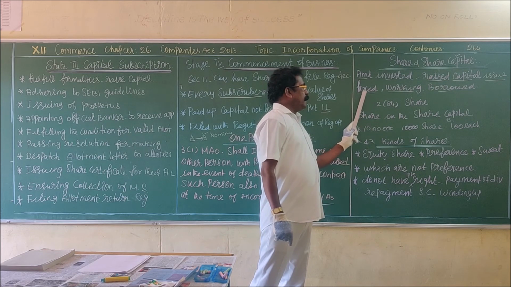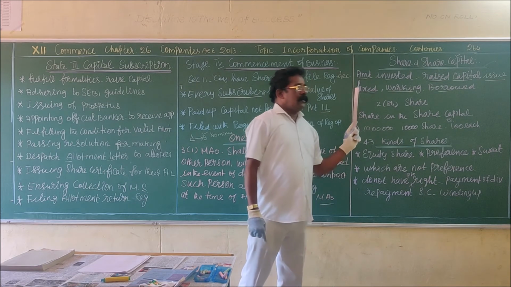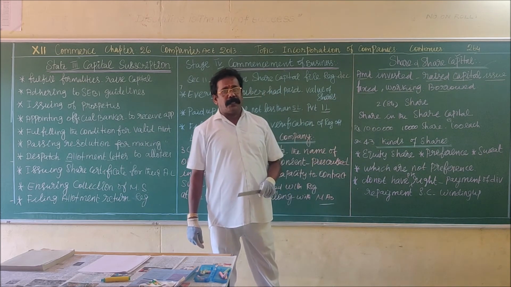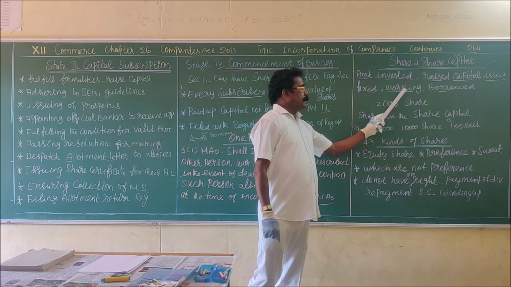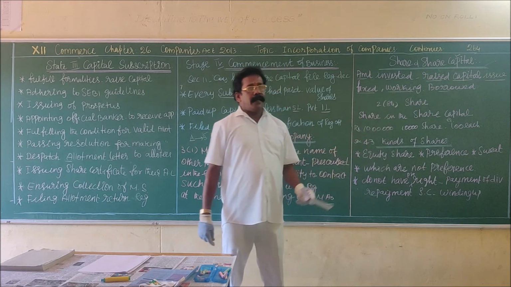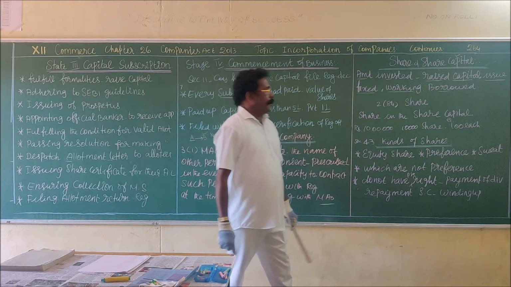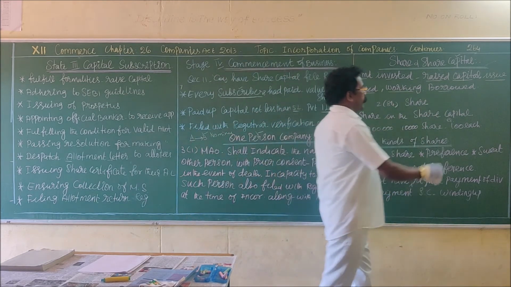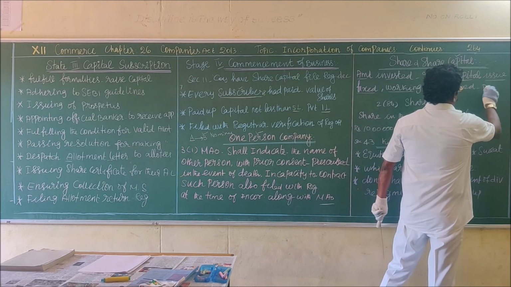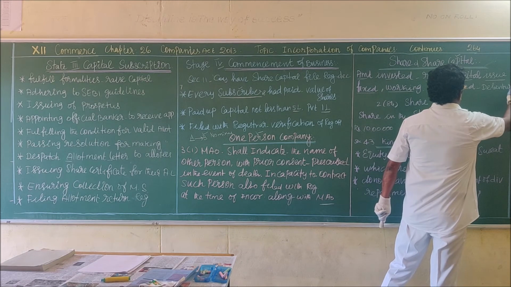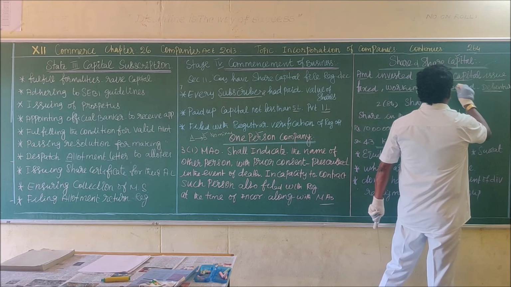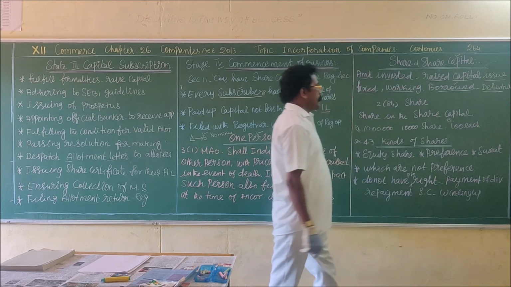Fixed capital is nothing but amount invested in the purchase of fixed assets, whereas working capital is utilized for day-to-day expenses. Then borrowed capital in the sense by way of issue of debentures. The debenture holders purchase the debentures from the company. That capital is called borrowed capital.